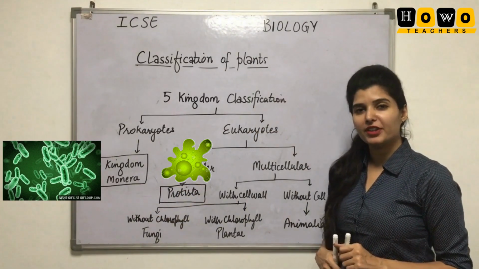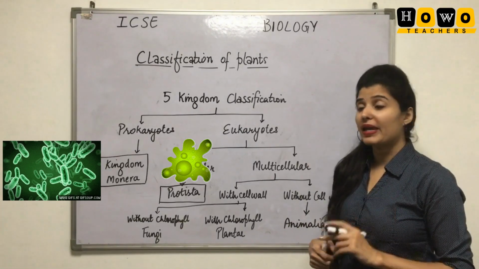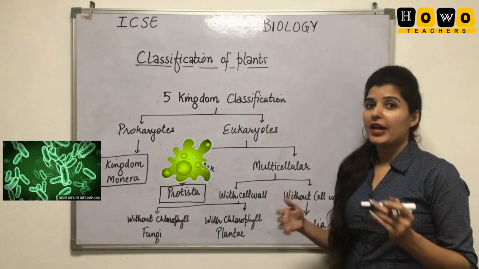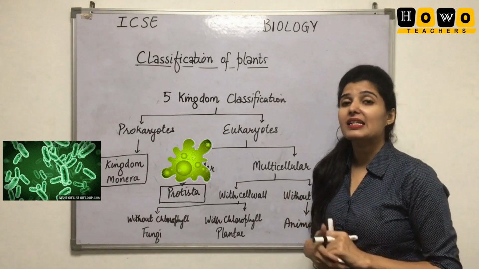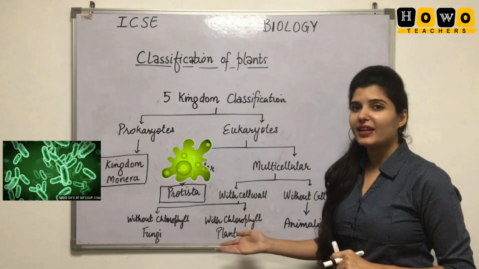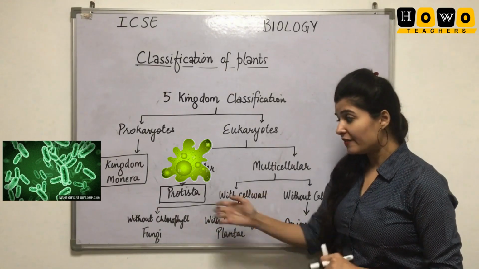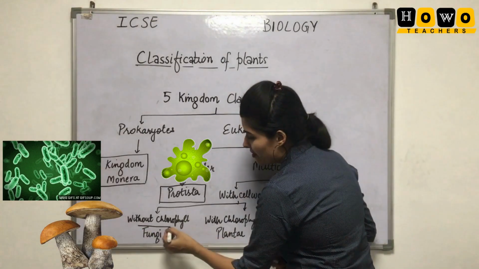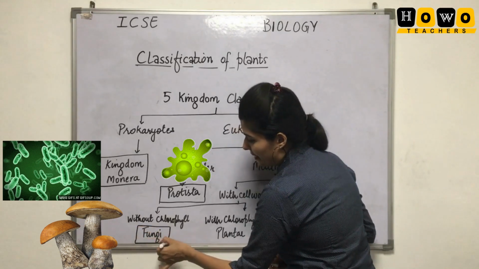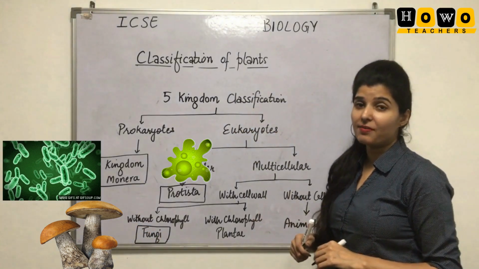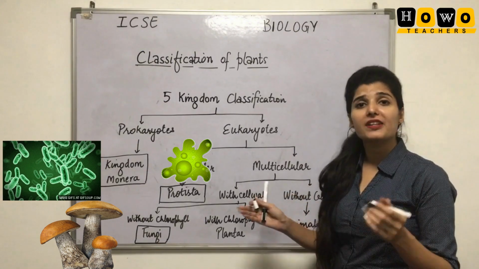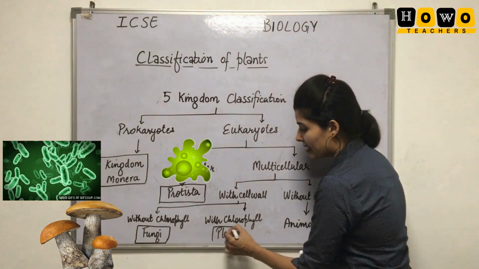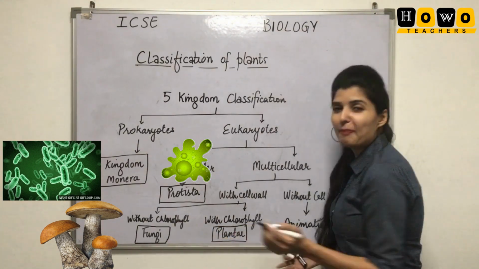Multicellular can be further divided into two parts based on the presence or absence of cell wall. If the cell wall is present, the cells can be either green in color or non-green in color. If they are non-green, then the third kingdom that we have is the fungus or the fungi. This is the third kingdom of classification. But if the cells are green in color, then we call them the kingdom Plantae, plants.